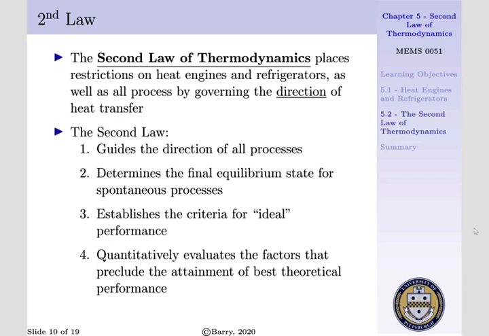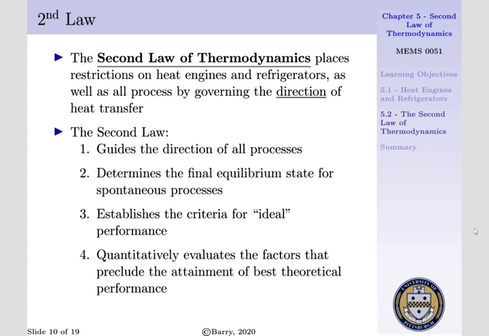Now, we have to introduce the second law of thermodynamics. The second law of thermodynamics will be used in conjunction with our first law. And the second law of thermodynamics places restrictions on heat engines, refrigerators, and heat pumps, i.e. in terms of their maximum attainable performance.